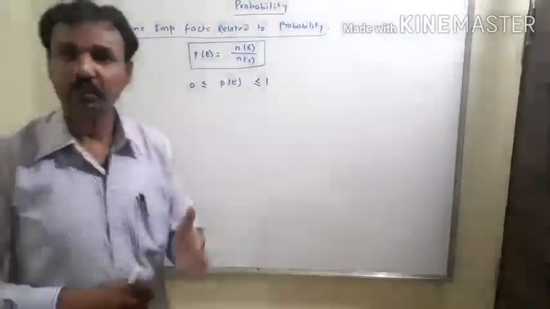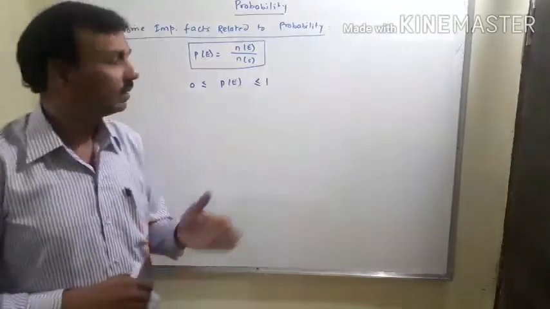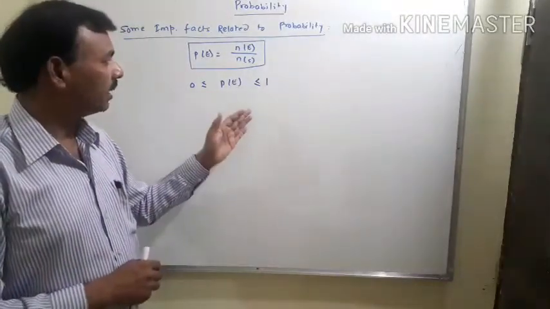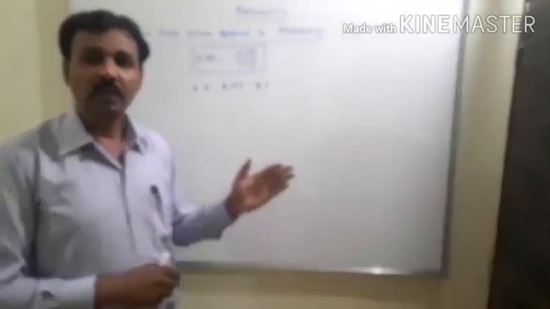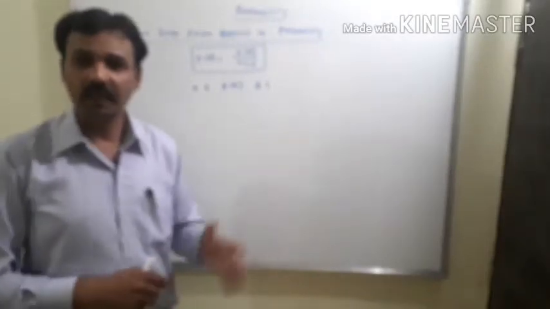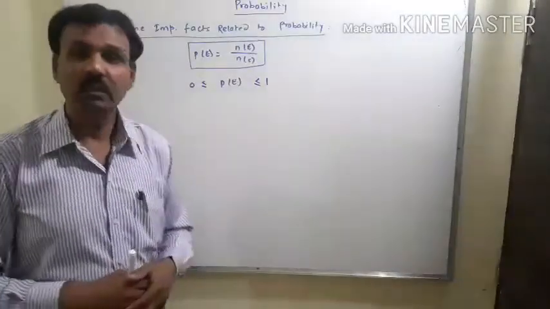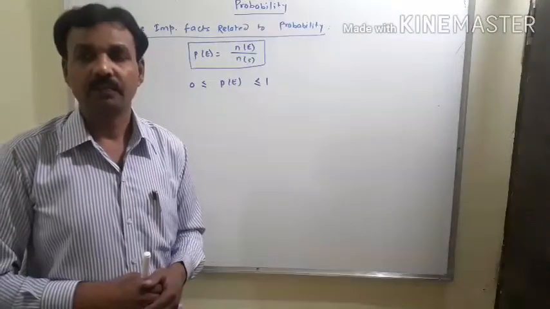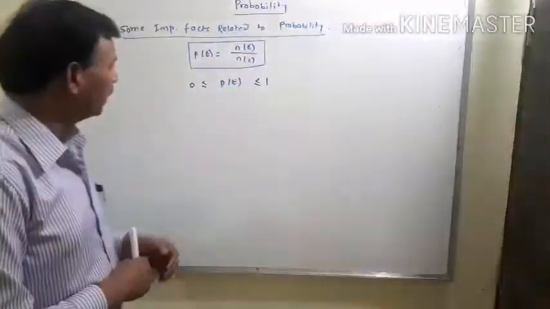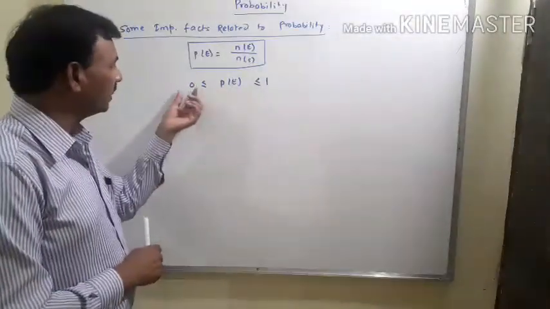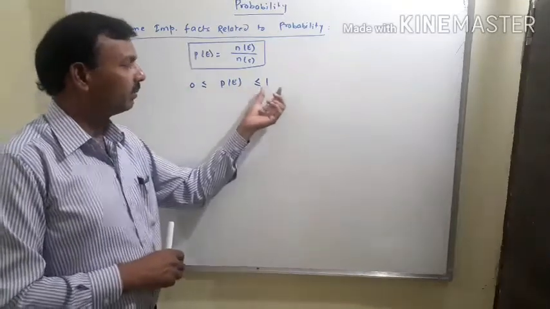In simple language, we can say that a negative number is never the probability of any event, and a number greater than 1 is never the probability of any event. But when will the probability of an event be 0, and when will it be 1?